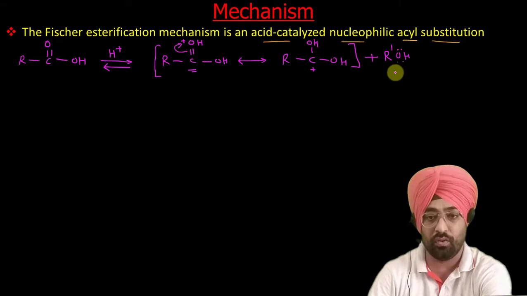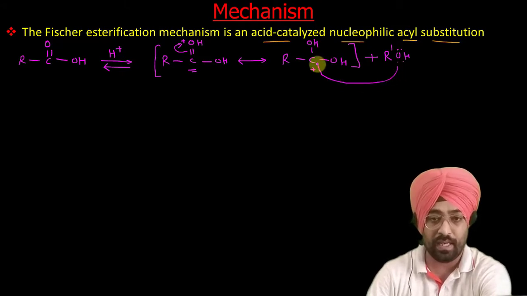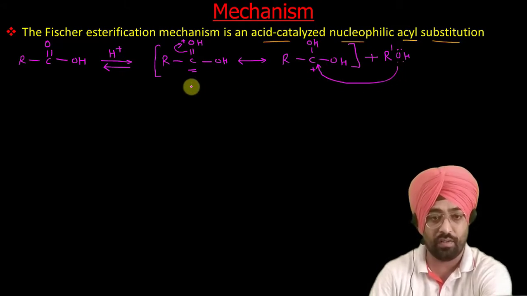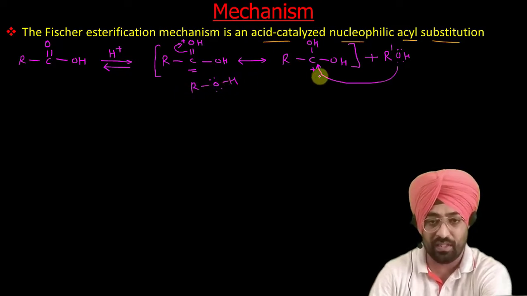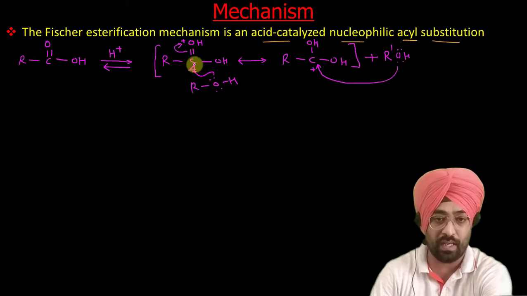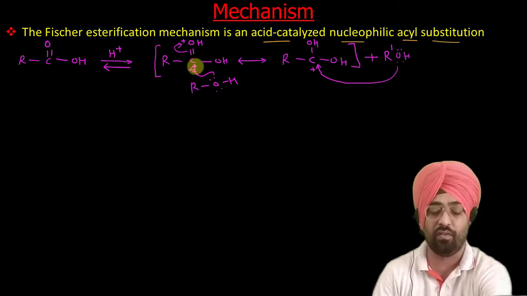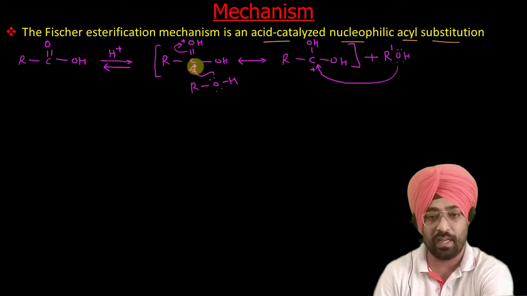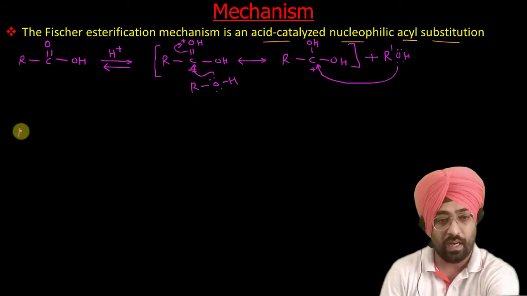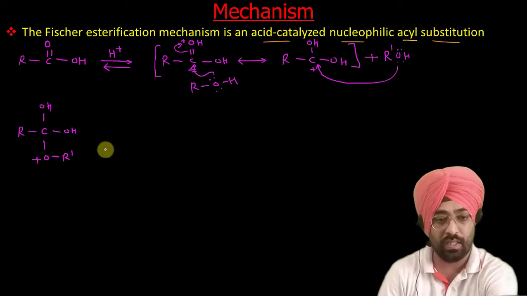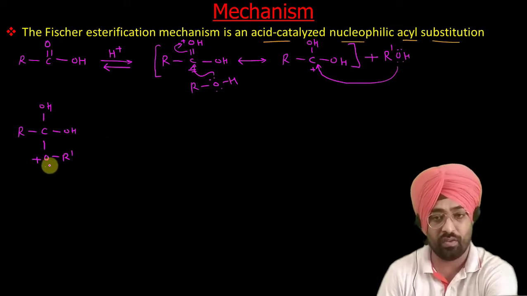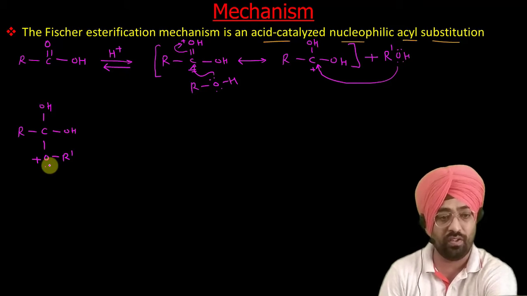Now this alcohol, you can show it attacking either here, or from here. Both are correct. You can also show it directly from this resonating structure: it will attack here, and this electron will shift here. So both are correct. When this alcohol attacks, what will form? R C OH, OH, O R' positive. Now the oxygen gets a positive charge. So this is your intermediate.